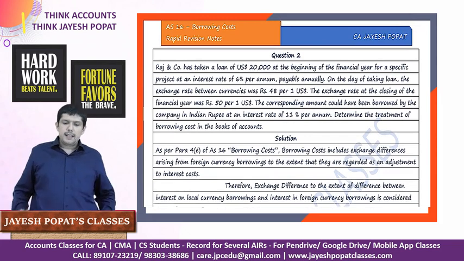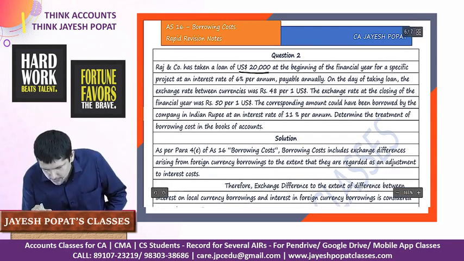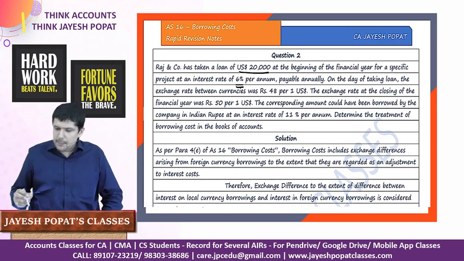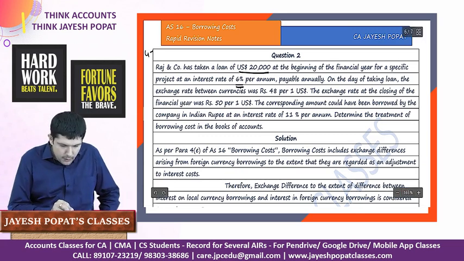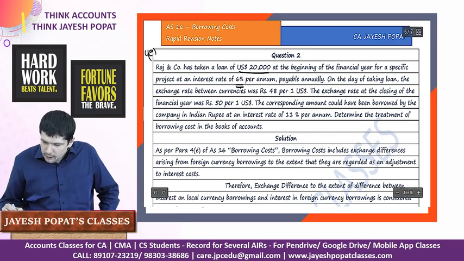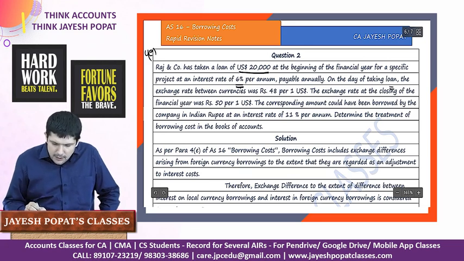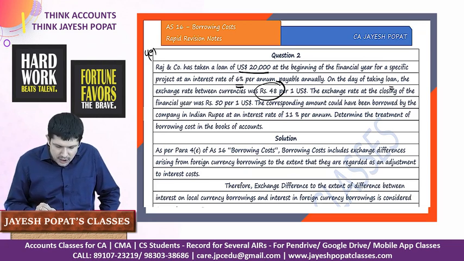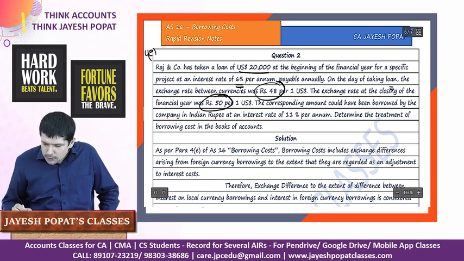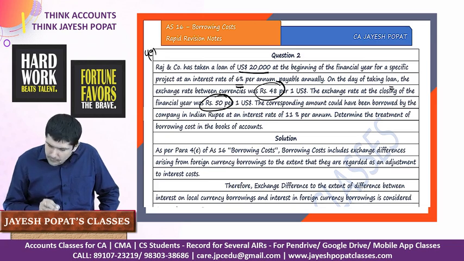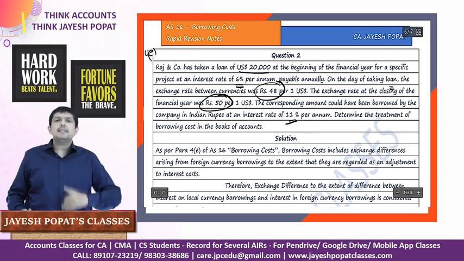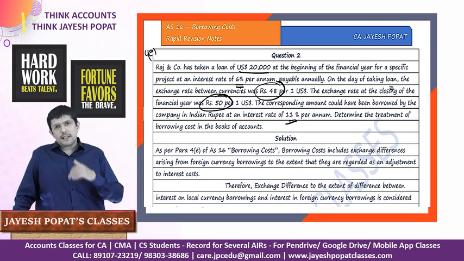It says Rajan company has taken a loan of USD 20,000 at the beginning of the financial year for a specific project at an interest rate of 6% per annum payable annually. So this is in relation to para 4E. On the day of taking the loan, the exchange rate between the currencies was rupees 48 for a dollar. The exchange rate at the closing of the financial year was 50 for a dollar. The corresponding amount could have been borrowed by the company in Indian rupees at an interest rate of 11%.